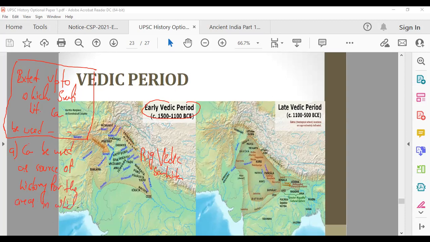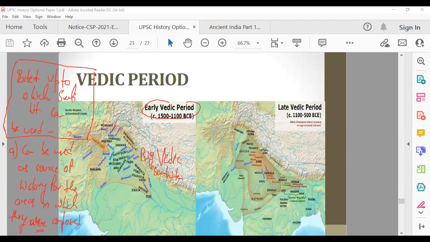So let's say Rig Vedic Samhita. It is a part of early Vedic literature. We have just discussed there are 16 parts of the 4 Vedas, in which they were composed. So Rig Vedic Samhita is a part of early Vedic literature. It was composed during the early Vedic period.